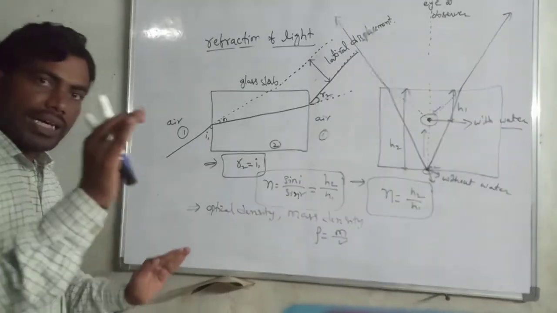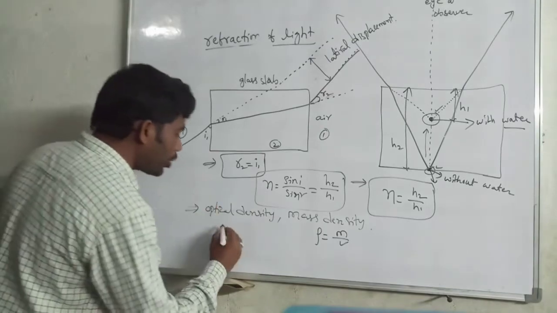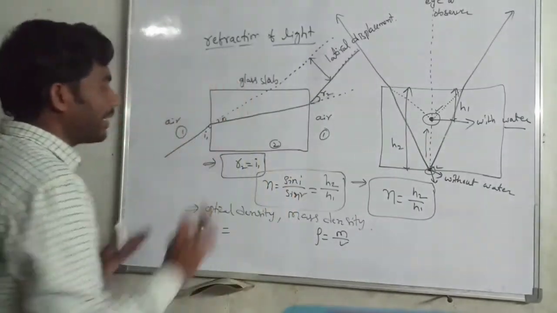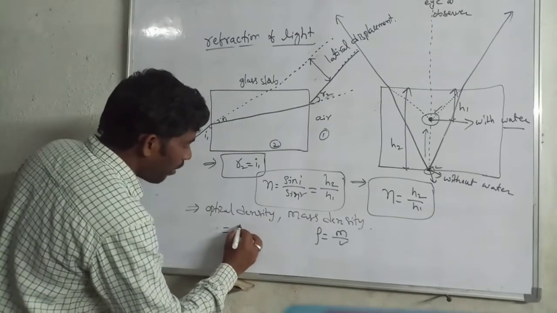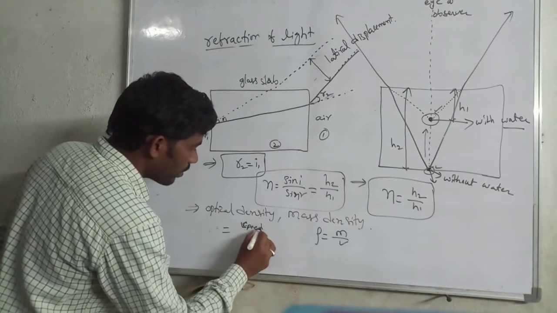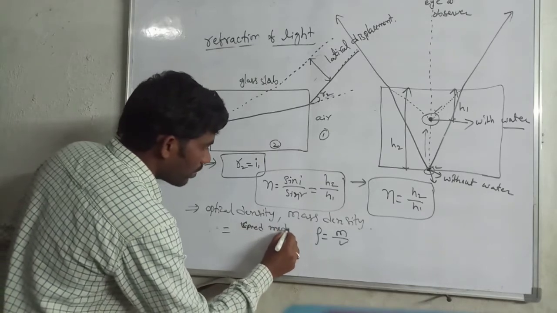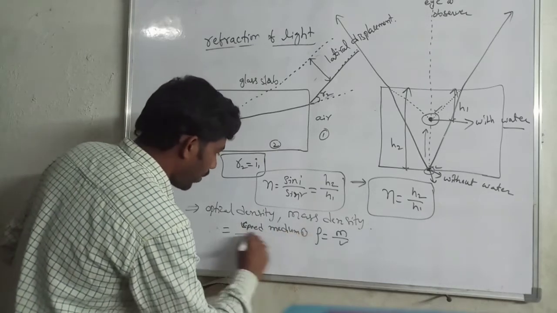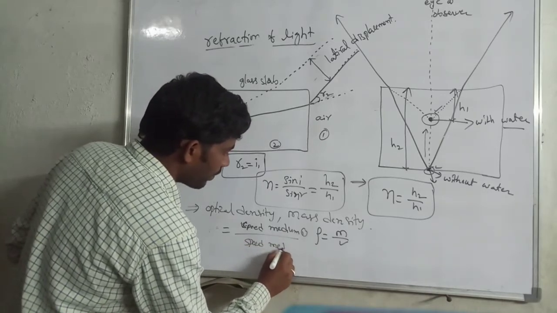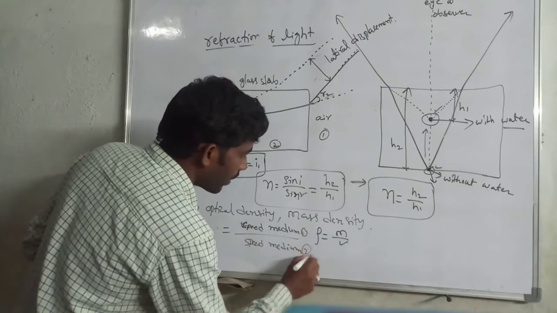Optical density is nothing but the ratio of two speeds of the light ray. It means speed of medium 1 by speed of medium 2.